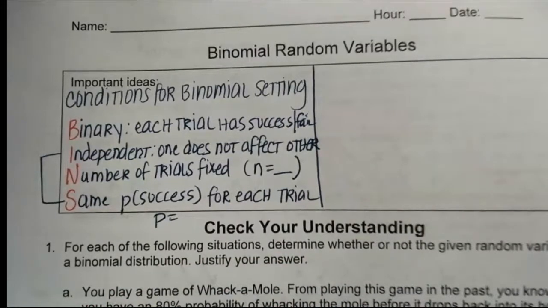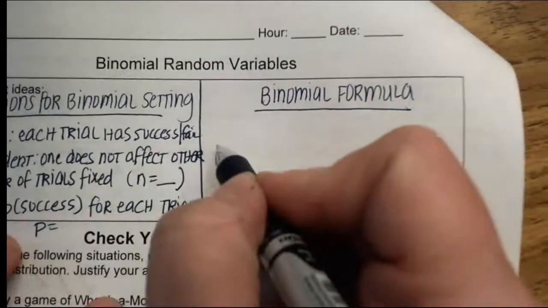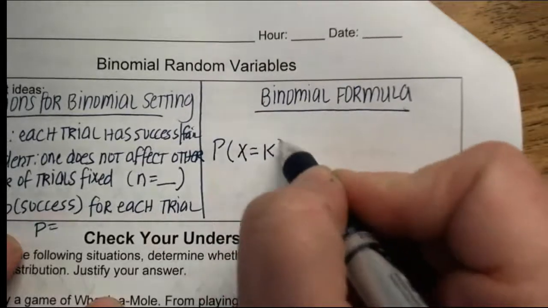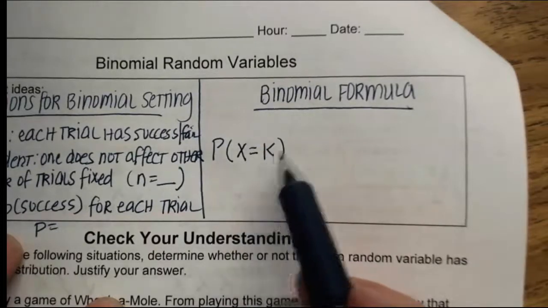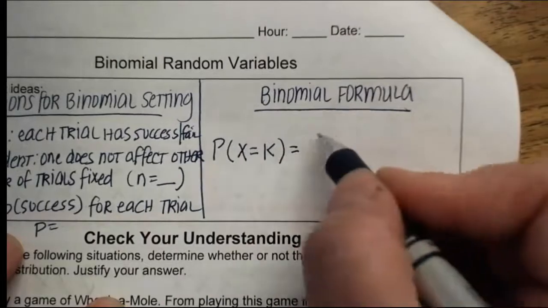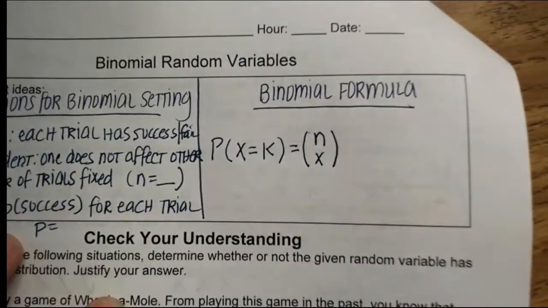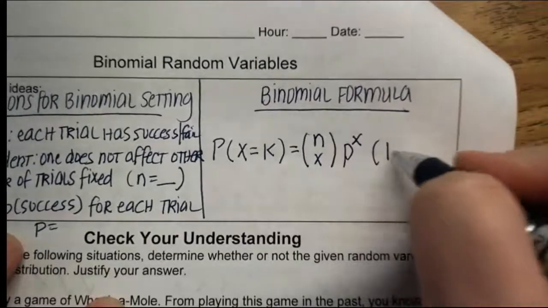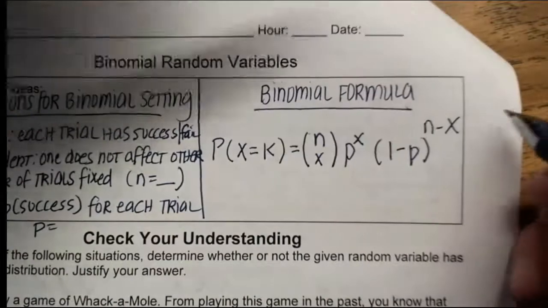All right, so now let's discuss the binomial formula, and we're going to go back to see how it relates to what we just did. So for your binomial formula, this is how it's written on your formula sheet. Leave yourself some room. We're going to add some writing around this. The probability that x equals a particular number equals n choose x. This is not a fraction. Do not put a fraction bar between those, okay? Then p to the x, and then 1 minus p to the n minus x.